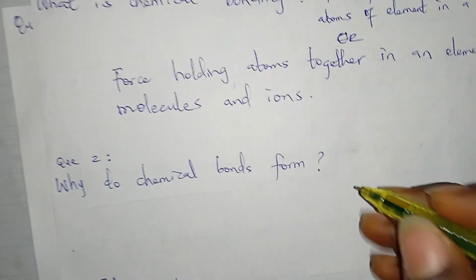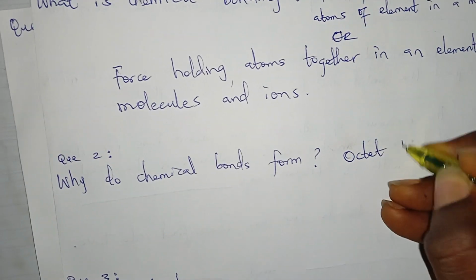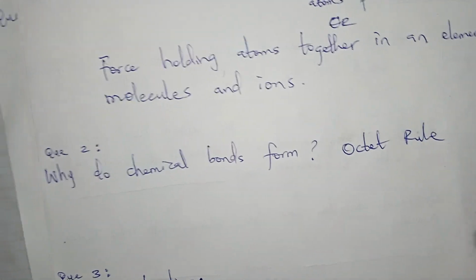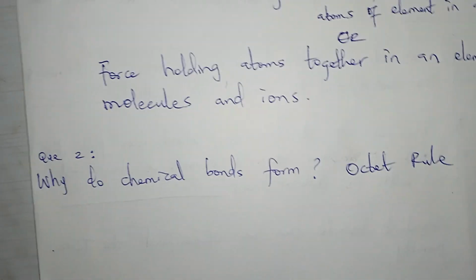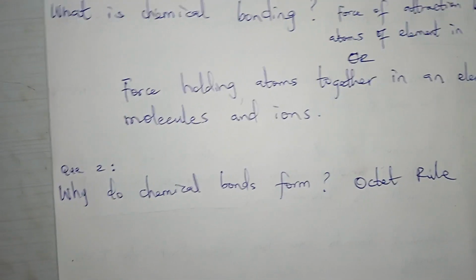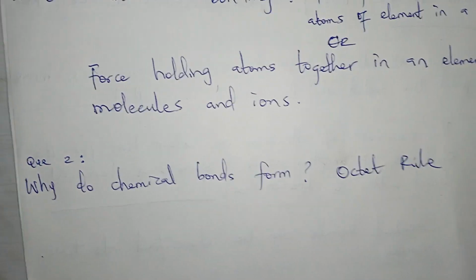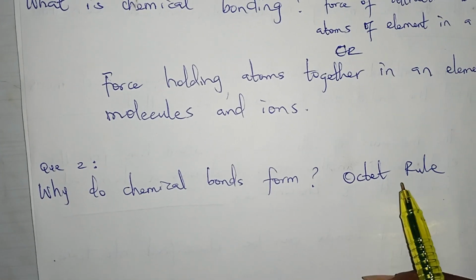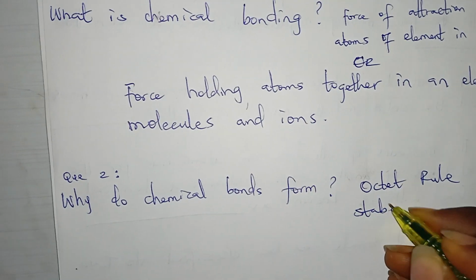We move to the second one. Why do chemical bonds form, or why do they occur? It's because of something called the octet rule. It's just like asking you, why do you work? You work because you've come into this world and seen that people that work and did very well are living a different type of life compared to people that are not working. So nobility, everybody wants to be noble. That way, every element wants to attain this octet structure to be stable. So it's due to stability. Every element wants to be stable.